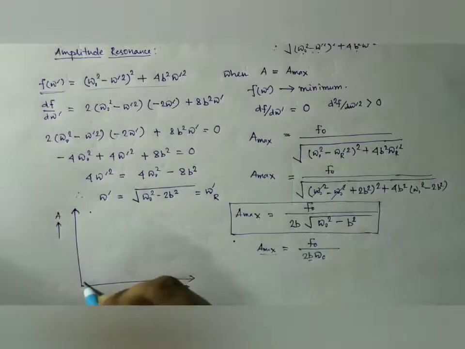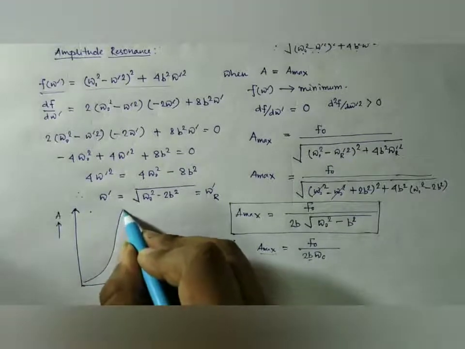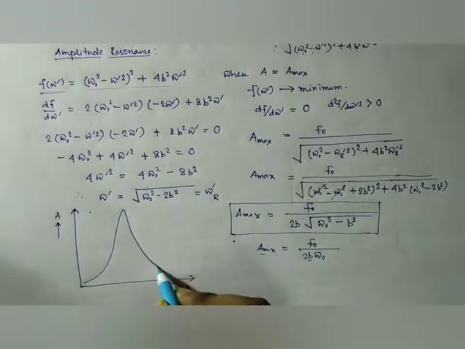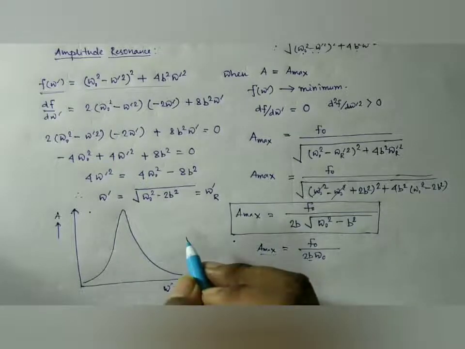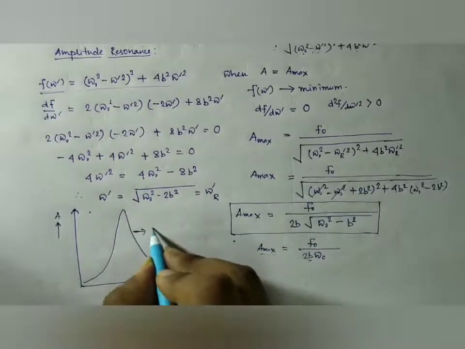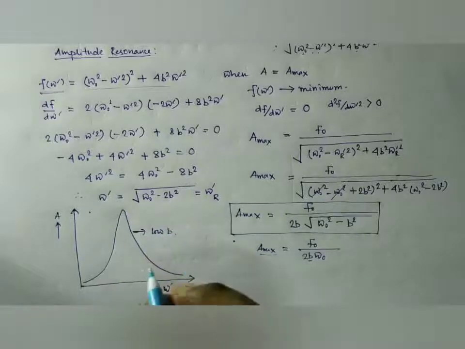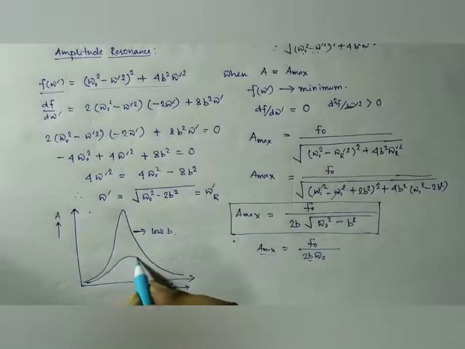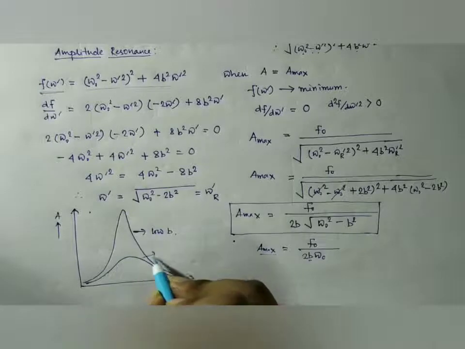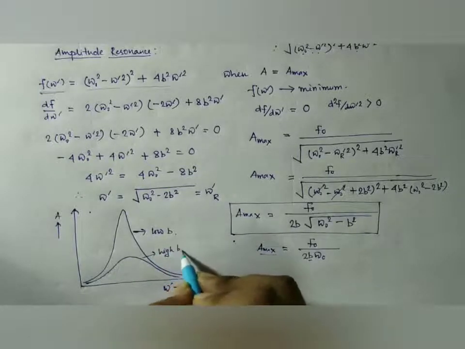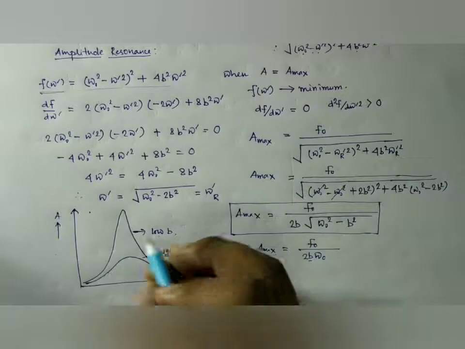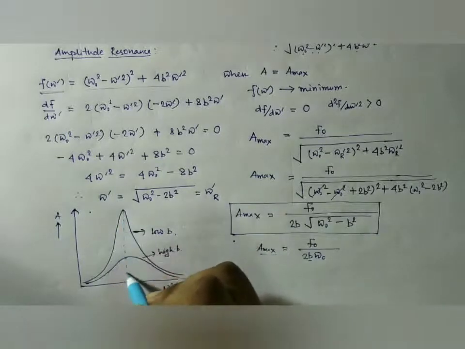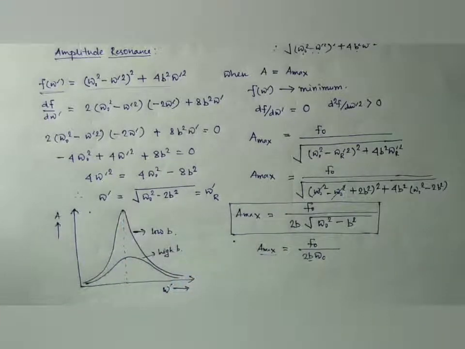So the nature of the curve will be: this is for low b and this is for high b. So for a system with higher damping, we have a flat maxima, and a system with lower damping, we have a sharp maxima. So this is all about amplitude resonance.